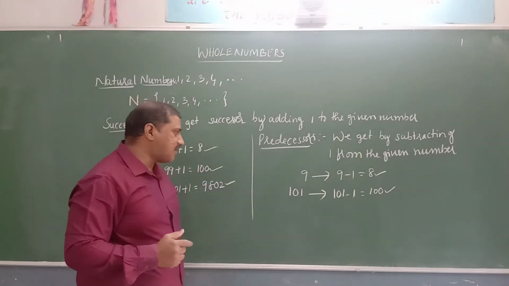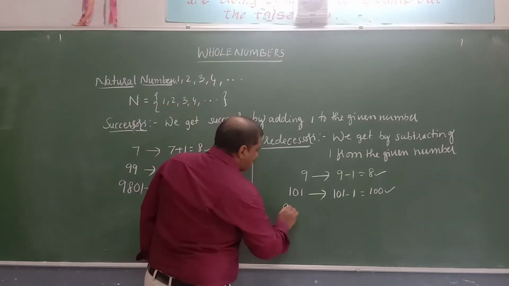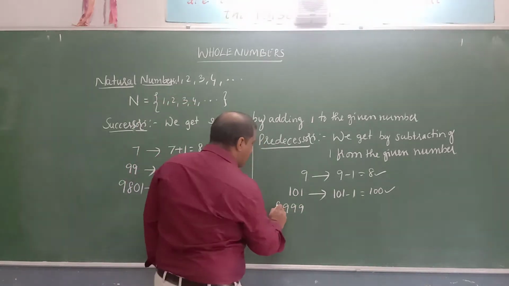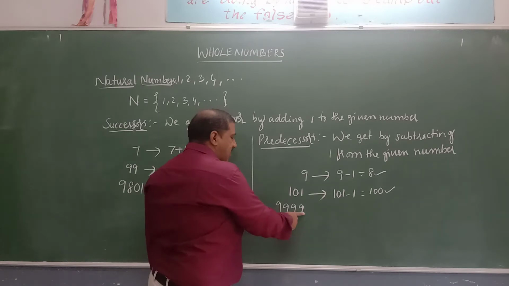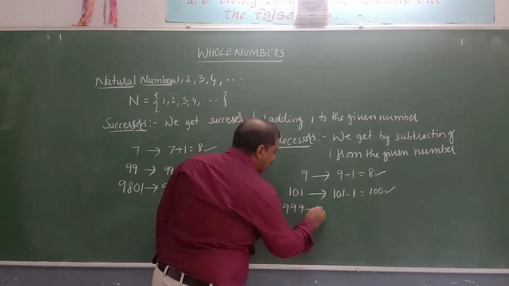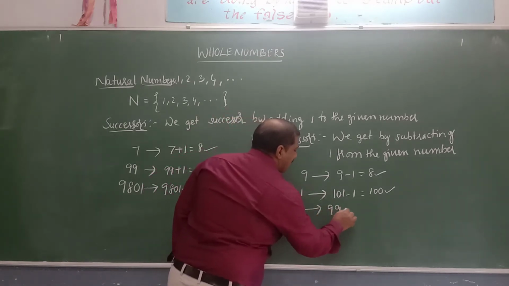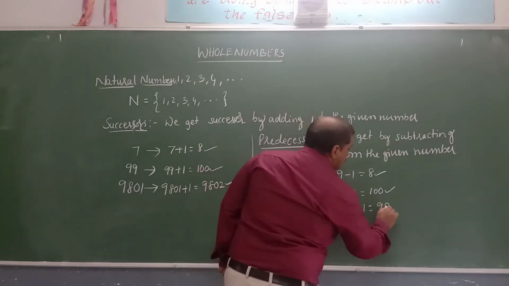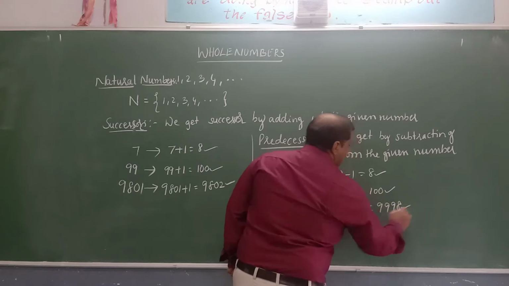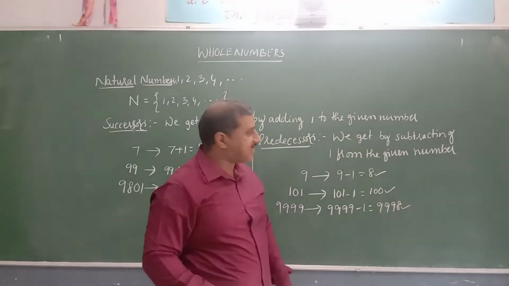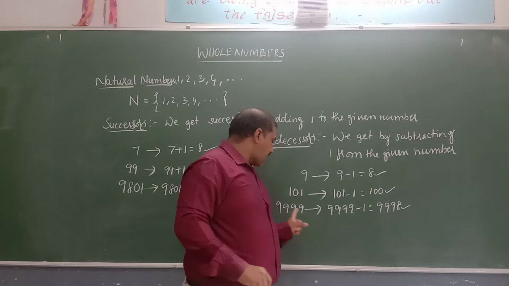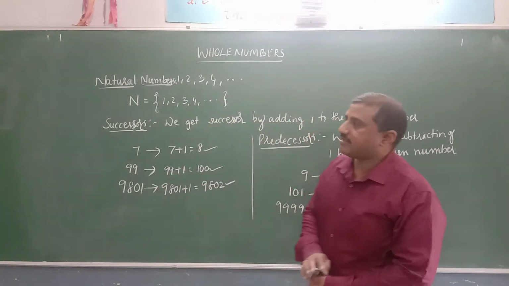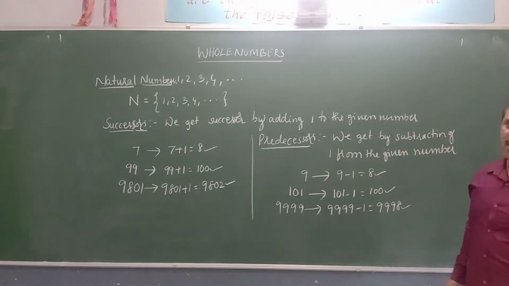Now, what is the predecessor of 9999? The predecessor of 9999 is 9999 minus 1, which equals 9998. 9998 is the predecessor of 9999. Like this, we will find the predecessor and successor of natural numbers.